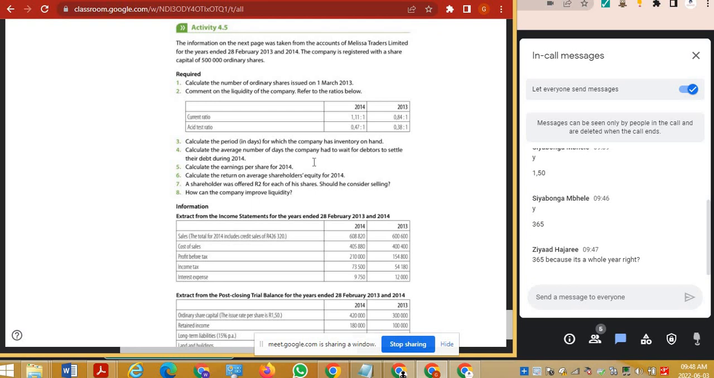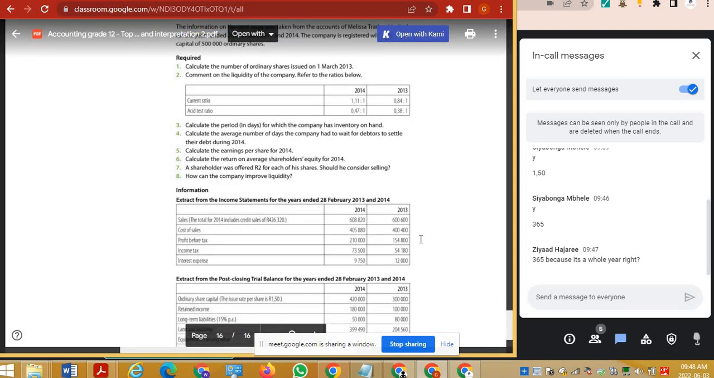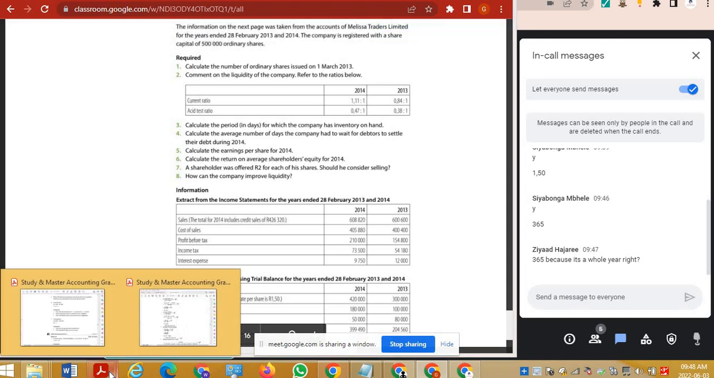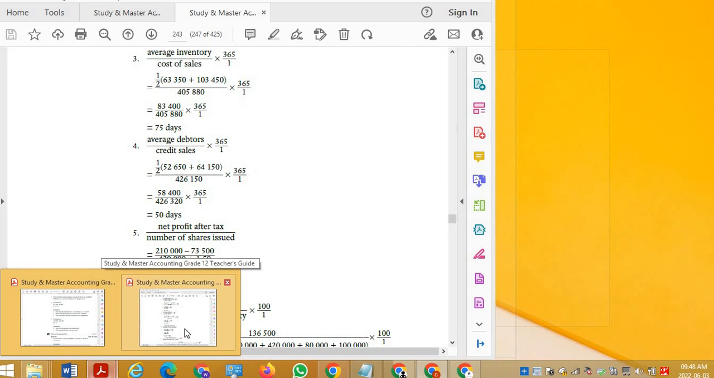Calculate the average number of days the company has to wait before debtors can settle their debts. What amounts do you think we need to use for that? So we want to check how long it takes for people to pay off their accounts after they buy something on credit. How long does it take before they pay off their account? What do you think we should use for that?